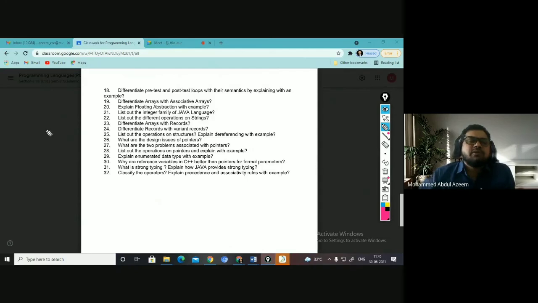Enumerated data type: if you have an enumerated data type, you can have certain values for it. For example, I have a Boolean enumerated data type, which can consist of true, false, right? The advantage of having this is I can create a variable B of type Boolean, and this B can now have either true or false.